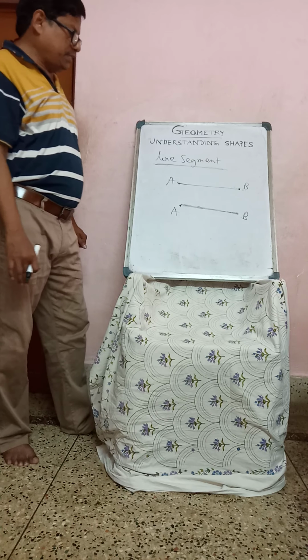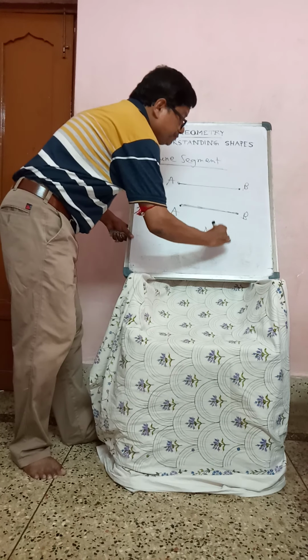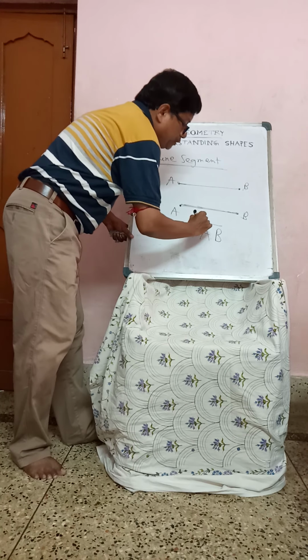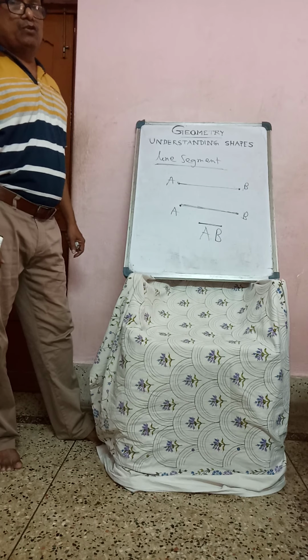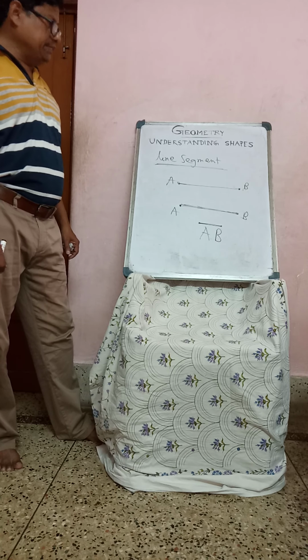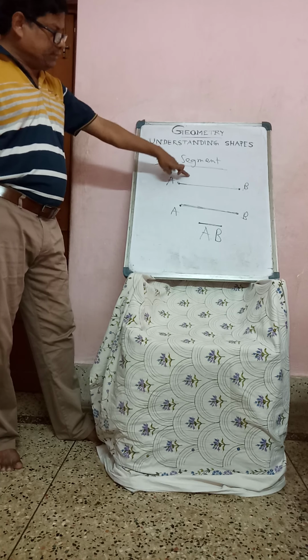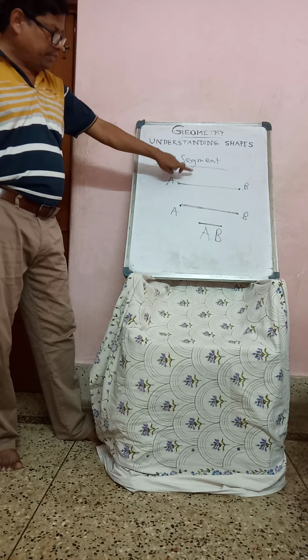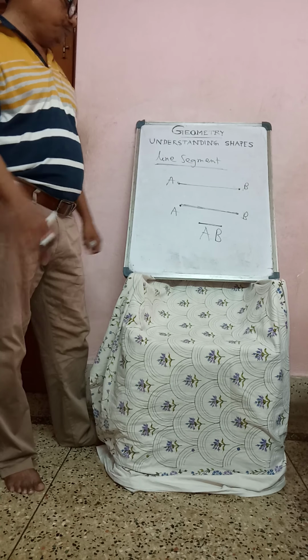And geometrically you have to write AB. Just see, no arrow sign. Okay, no arrow sign. This is line segment. Part of a line, it has 2 end points. It has definite length also.